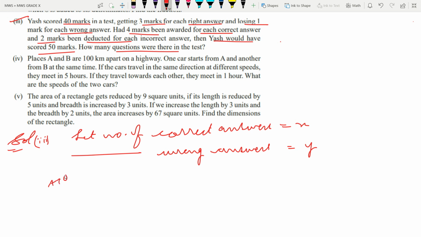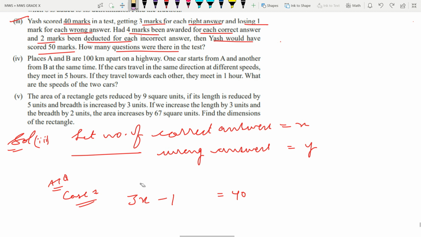So according to the question, we can go with case 1, the first statement. The first statement says that the marks scored by the student is 40, and how has he scored? For a correct answer he got 3 marks, and he loses 1 mark for a wrong answer. So he loses means 1 is subtracted for the wrong answer.